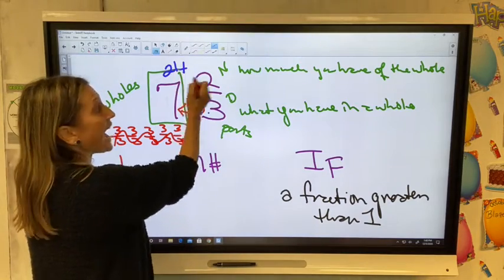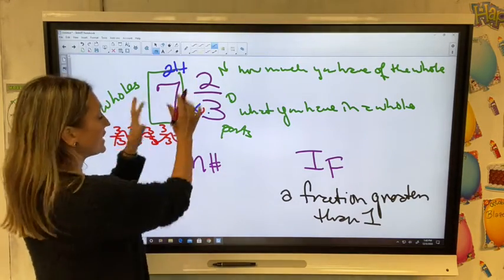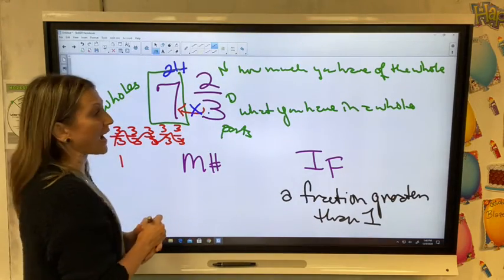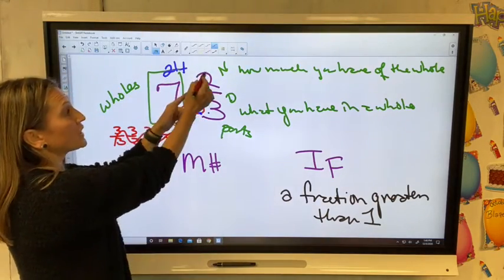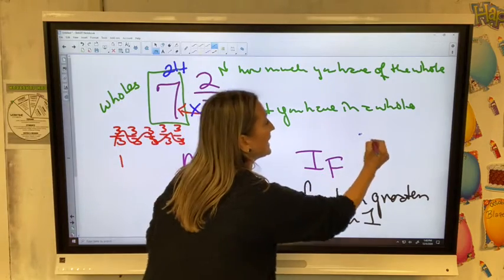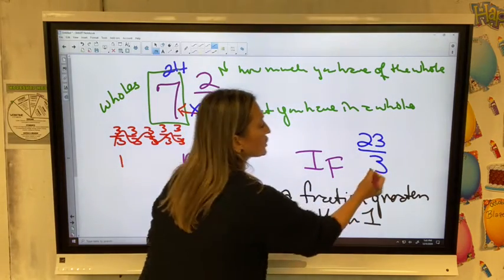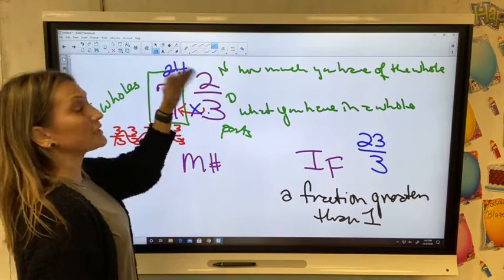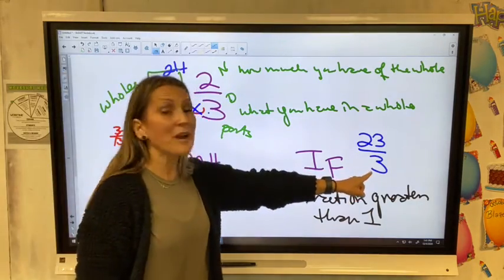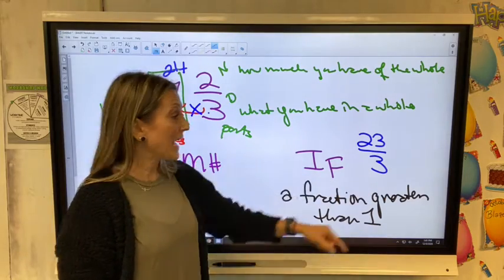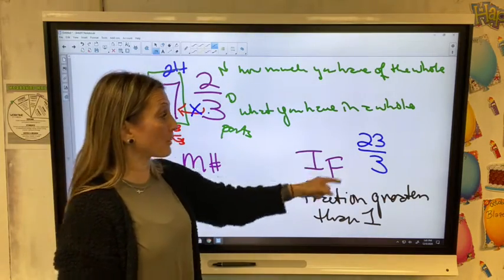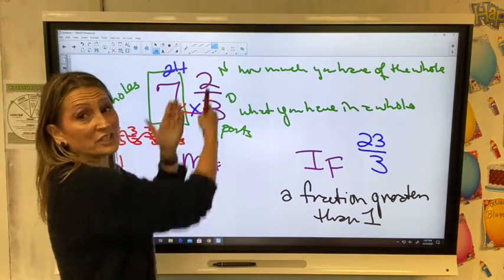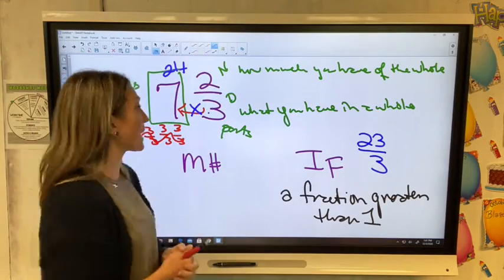So then I just add those 2, sixth graders, and this mixed number of 7 2/3 as an improper fraction is actually 21 plus 2, 23 thirds. That's the improper fraction. It says that I have 23 parts. Every whole has 3 parts. And if I want to convert that improper fraction back to that mixed number, it would say I have 7 2/3, which is then back to my mixed number.